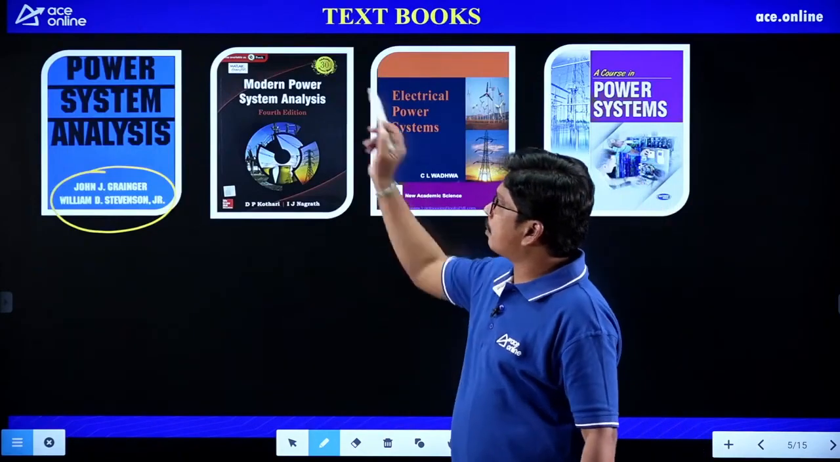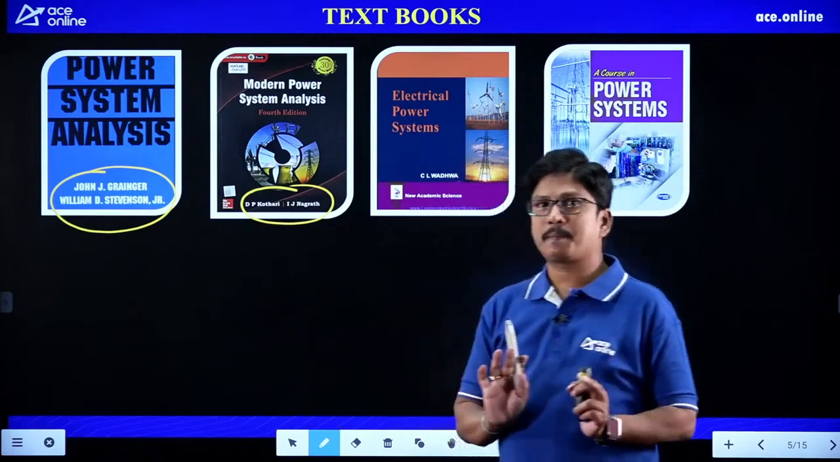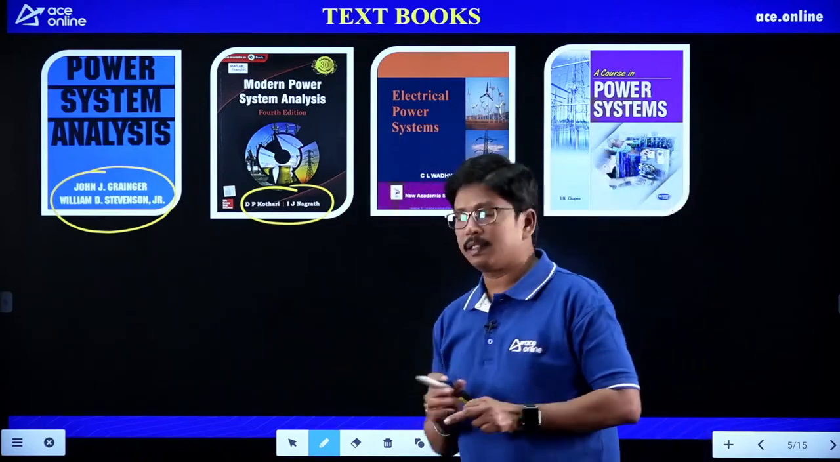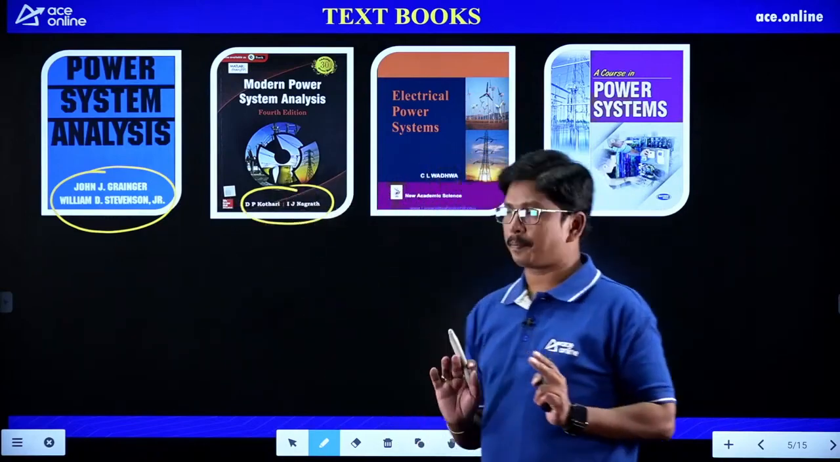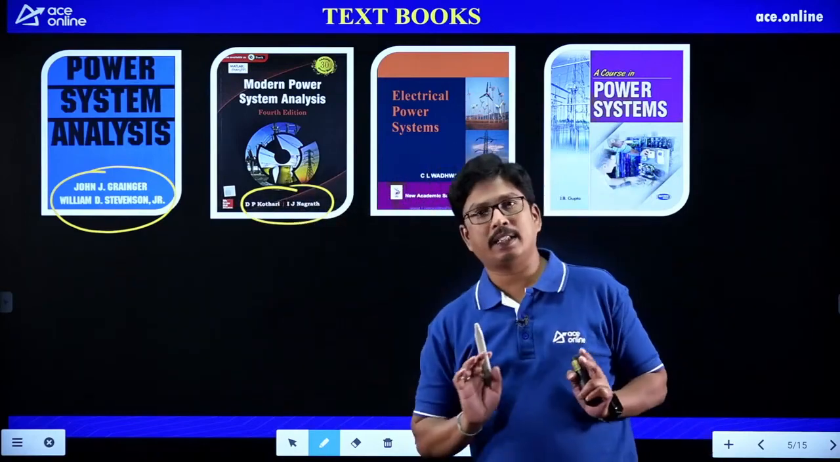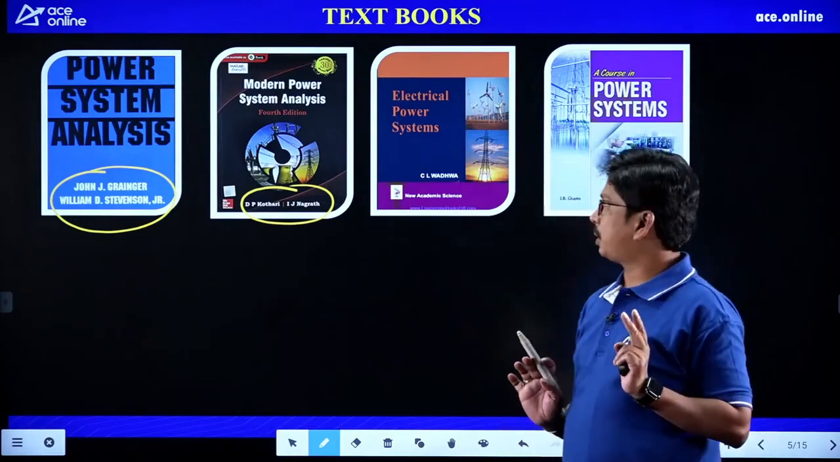And similarly, we have Modern Power System Analysis as a textbook. It is also a similar textbook to Stevens and Grainger. So we cannot say which is the best book; we can take any one. D.P. Kothari and I.J. Nagrath, Modern Power System Analysis, students.